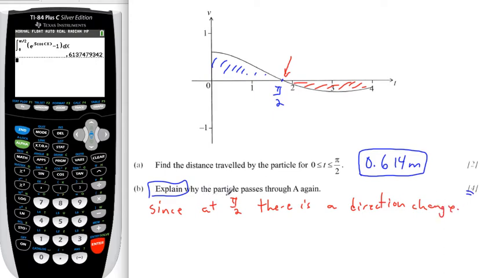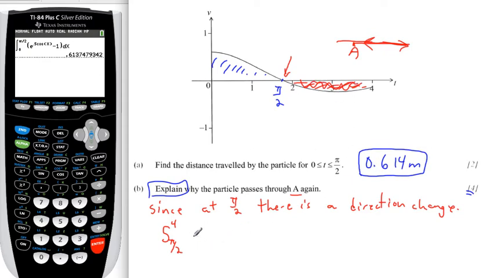Now, why the particle passes through A again: it starts at A with a certain velocity. It's moving in a positive direction along the line. Then it switches, and instead of going this way, it's going to start going that way. But here, we want to know that we've gone even further. So this red area should exceed this blue area. So we should prove this from pi over 2 to 4. This is 4 points, so this won't be enough. We need to show that this red area exceeds 0.614.